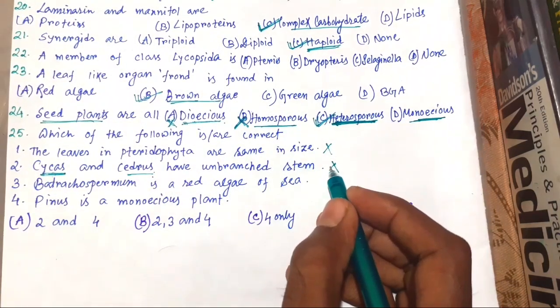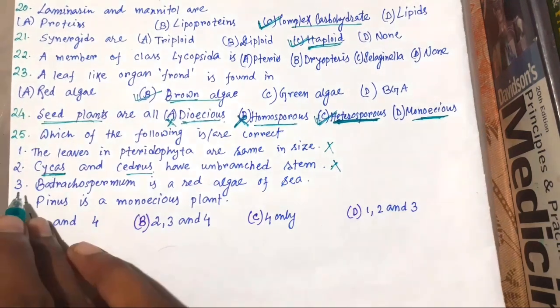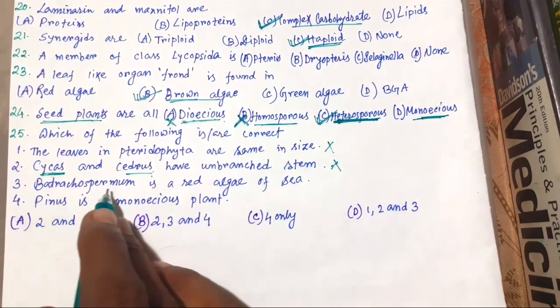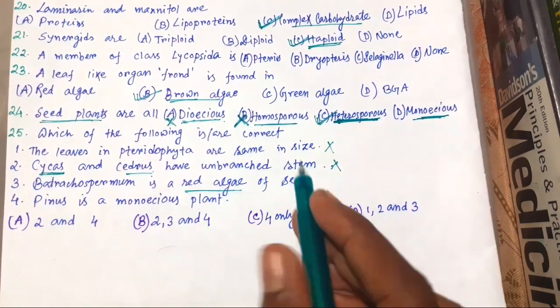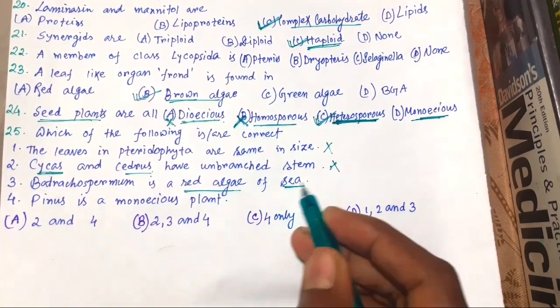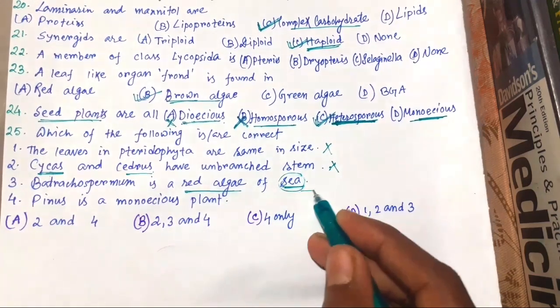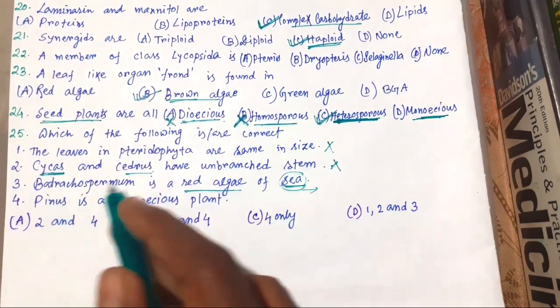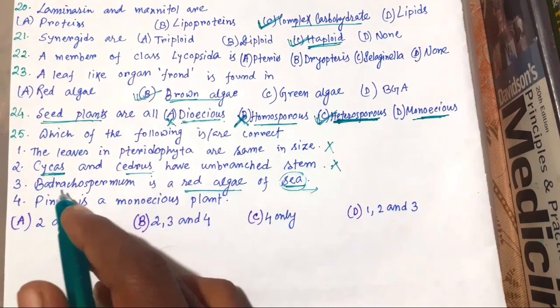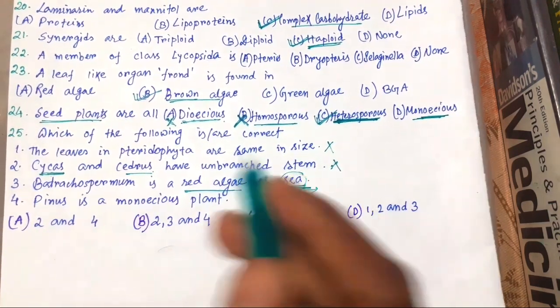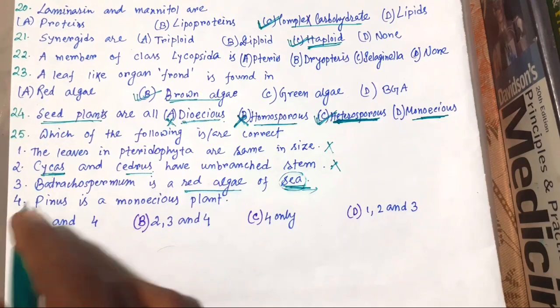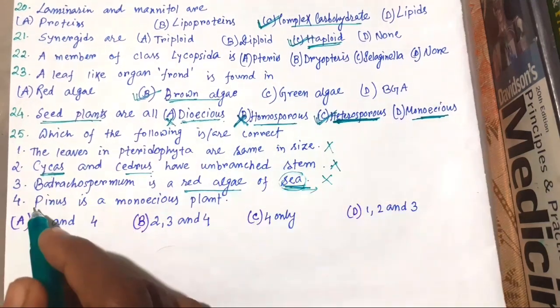Read NCERT very carefully. Number 3. Batrachospermum is a red algae of sea. No, this is wrong. It is of fresh water. That's the exception. Batrachospermum is a red algae of fresh water. So this is also wrong.